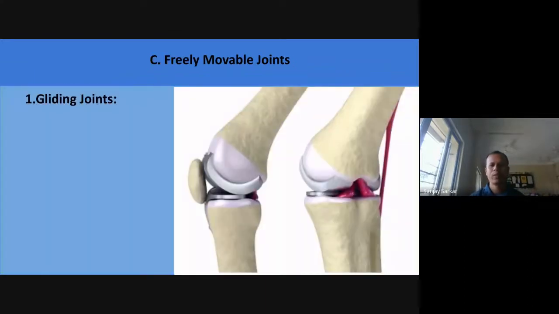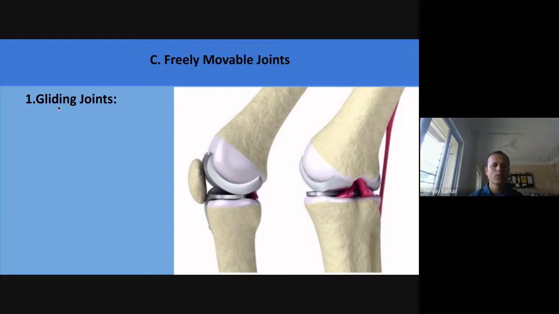Third is the freely movable joint. This kind of joint is always movable. They can work very freely. This is the gliding joint. This kind of joint can move in the forward and backward direction in the knee joint. This is also included in the freely movable joint.